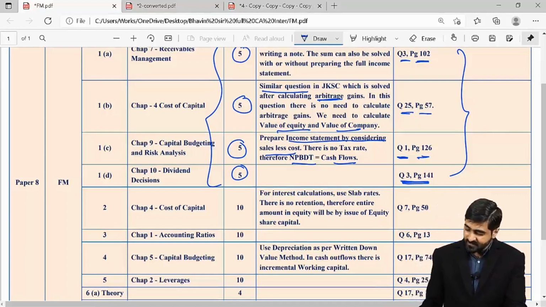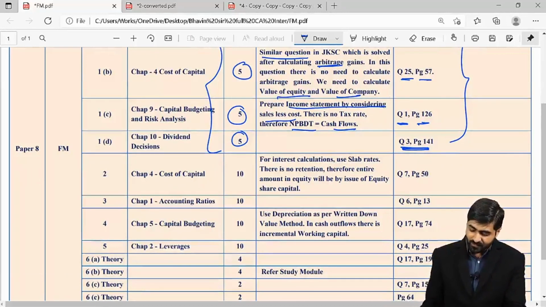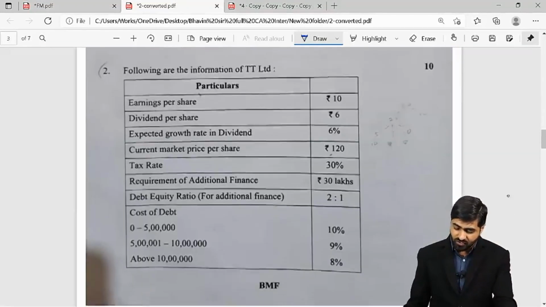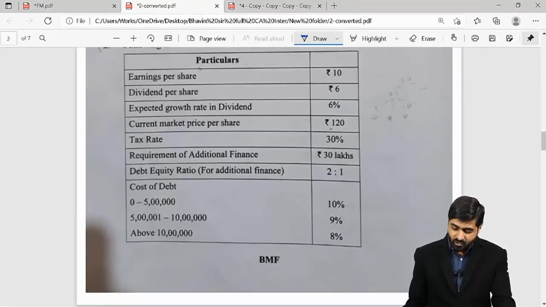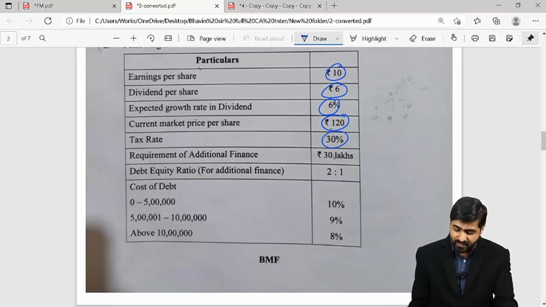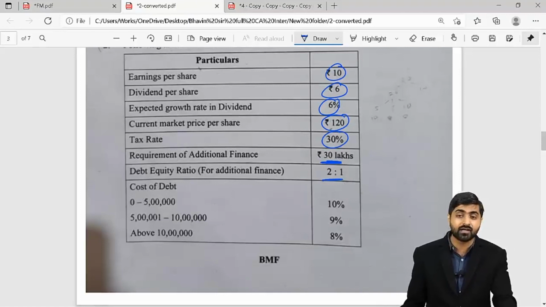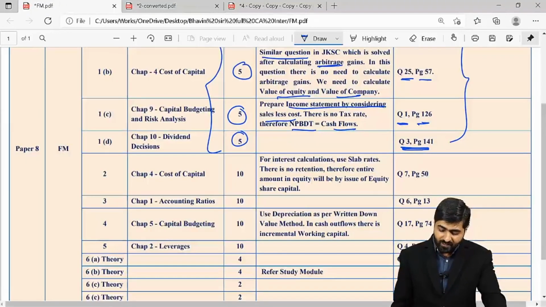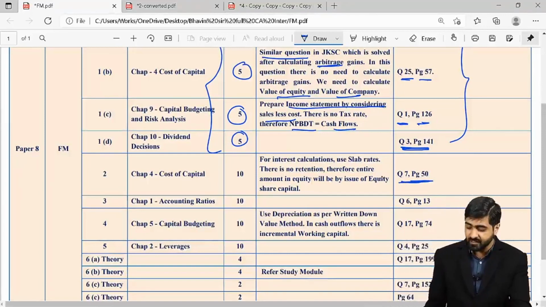Now let's start with question number 2. Question number 2 is regarding cost of capital. So in cost of capital here, as you can see, there is EPS, DPS, growth rate available, P0, your current market price, tax rate, and you require 30 lakh rupees in this particular ratio 2:1. Similar question you will also find in your JK Shah Classes question number 7, page number 50.